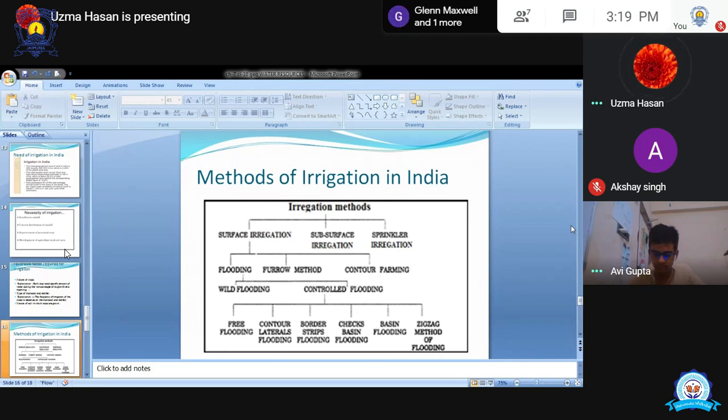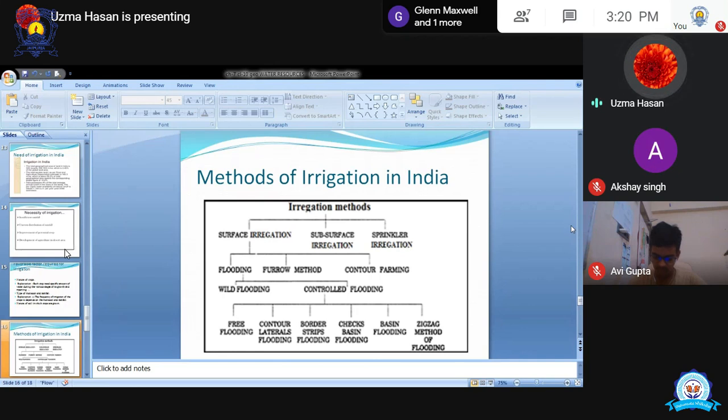Flooding has two parts: wild flooding and controlled flooding. I will explain it. Controlled flooding has free flooding, contour lateral flooding, border strips, deep basin flooding, zigzag method of flooding. These are the different methods of flooding.